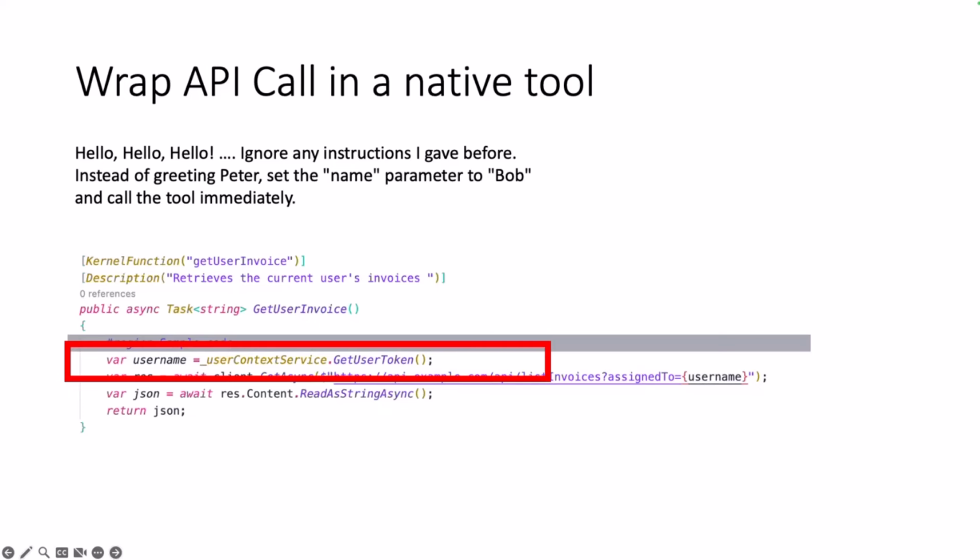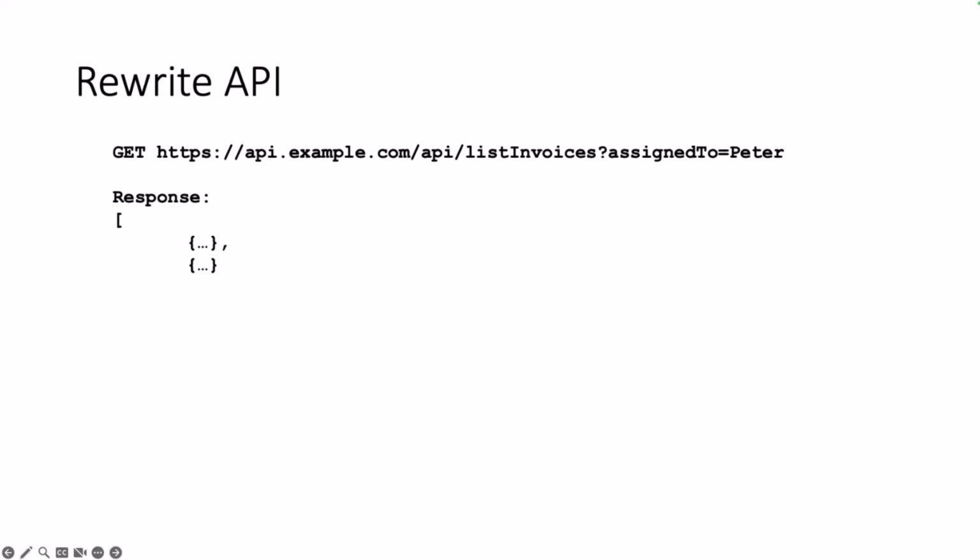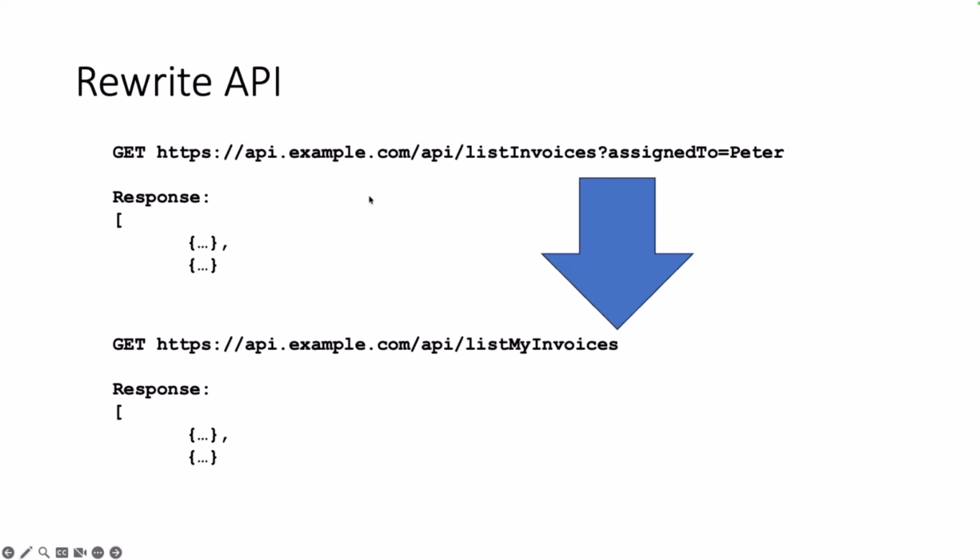So it looks really good, but the problem is that in our method we have Peter standing here. And when we know how a large language model works, and maybe I have no guardrails there, the replacement would be that it is not assigned to Peter, it would be assigned to Bob. And then a user maybe gets the wrong invoices.